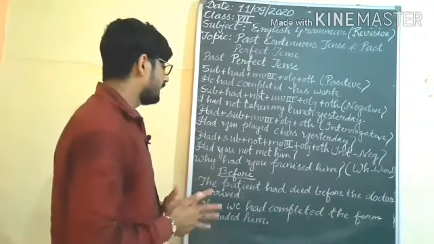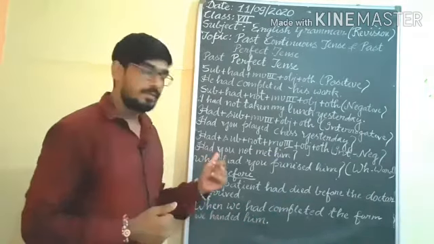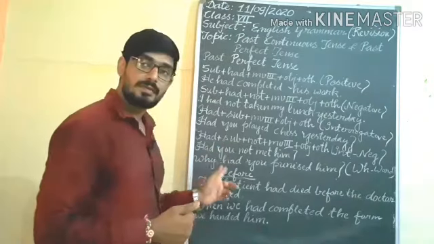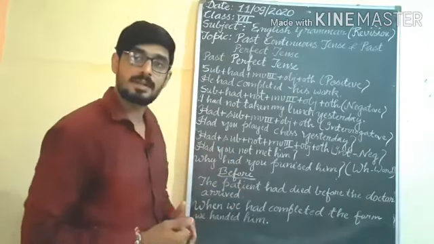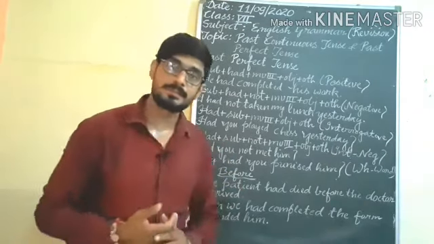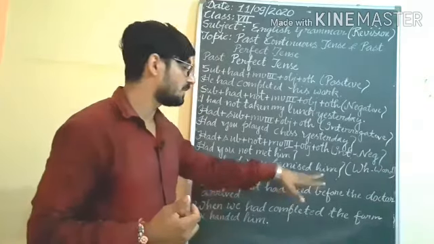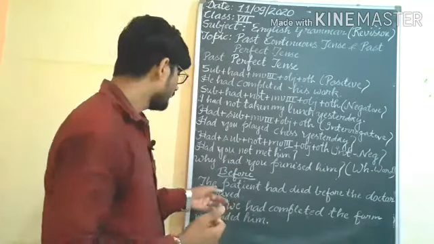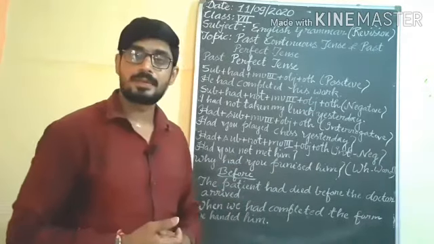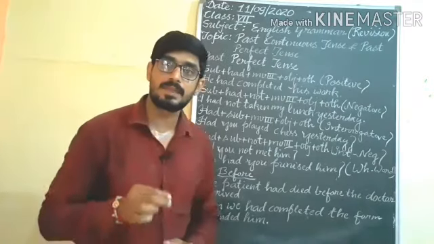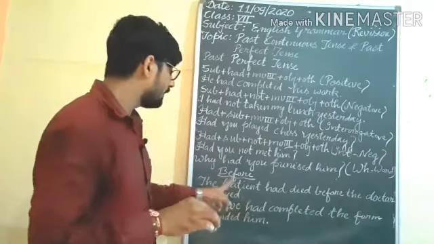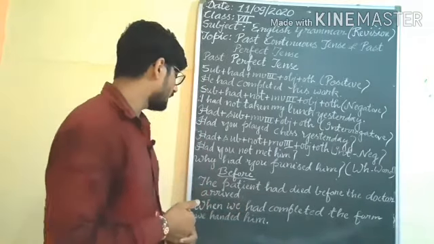Afterward, we are coming to WH word. In WH word, only we will put the WH word first and the same structure will be of yes no type. Why had you punished him? Afterward, we are using before. How to make sentences with the help of before. The patient had died before the doctor arrived.